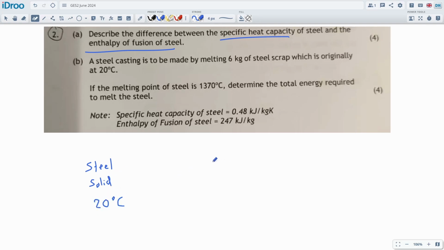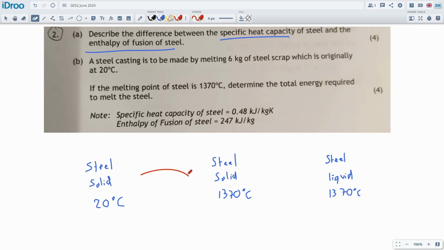Then we're going to heat the steel to melting point. So this will be still a solid, but it'll be hot. It'll actually be at 1370 degrees Celsius. And then it's going to melt the steel into a liquid. And that's what they're asking for in the question. It says, a steel casting is to be made. If the melting point, determine the total energy required to melt the steel, and only melt the steel. So we're not going to do anything else to it. We're not going to heat it further. We could, and you might see that on future questions, right?